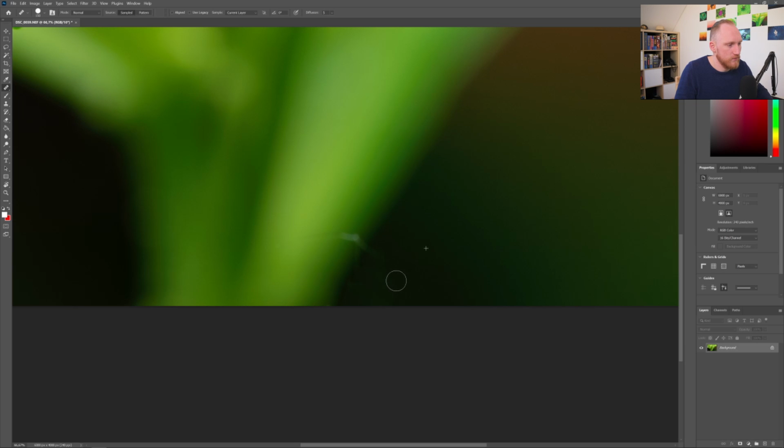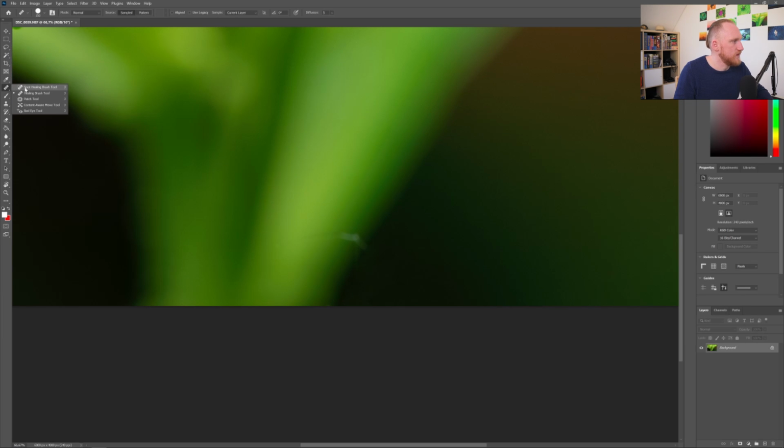So if I'm now moving down, you see that these green parts that are here are removed, or at least dampened to a degree. Now, if I'm moving my brush over here, you see that I'm still having a black background because it's sampling from this dark area here.